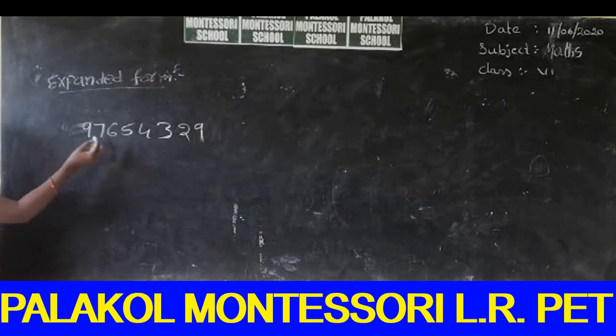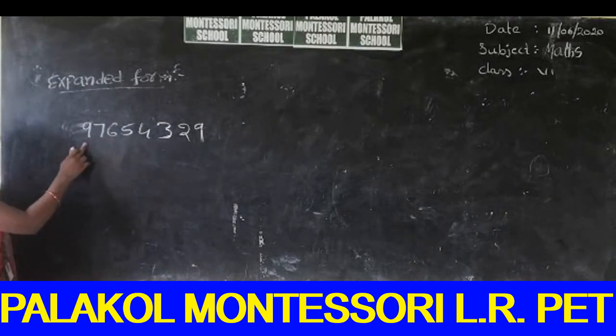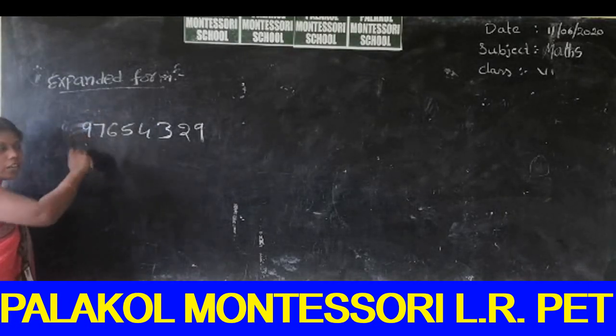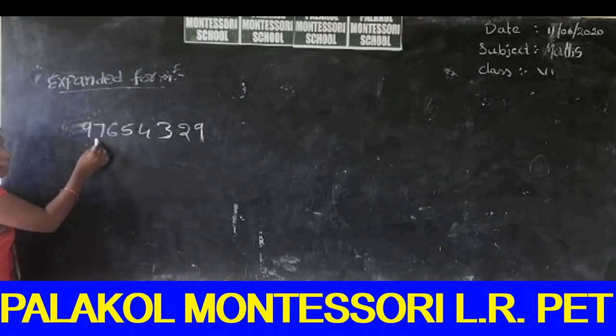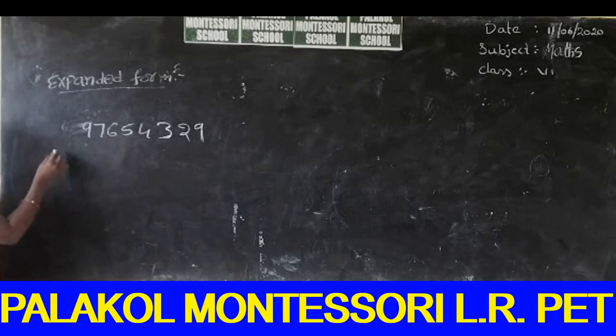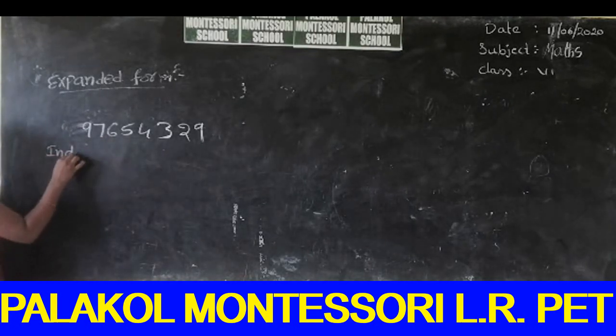First we can expand every number with its place value. So we expand every number with its value and add all the digits. So first write it in the Indian system.